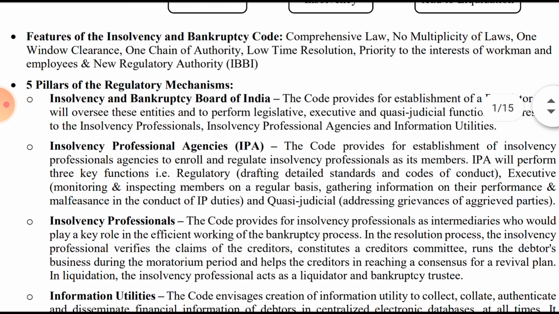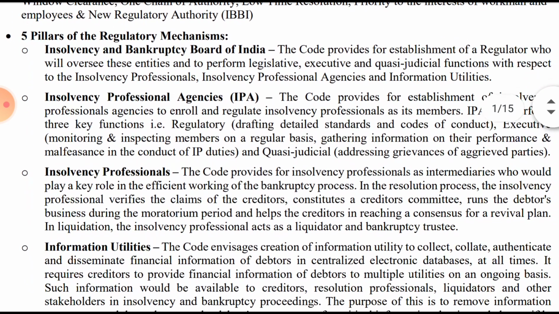There are 5 pillars to the regulatory mechanism. The first is the Insolvency and Bankruptcy Board. This is the board basically. The code provides for the establishment of a regulator who will oversee these entities and perform legislative, executive and quasi-judicial functions with respect to the insolvency professional agencies and information utility.